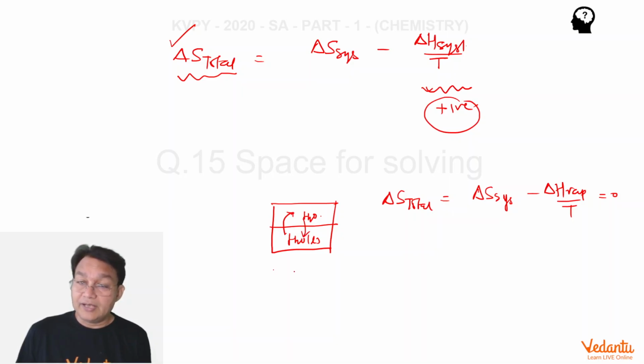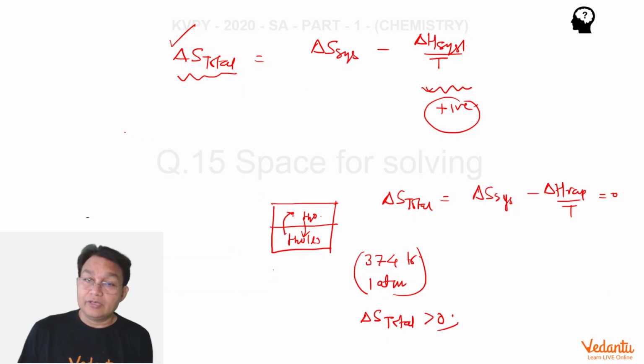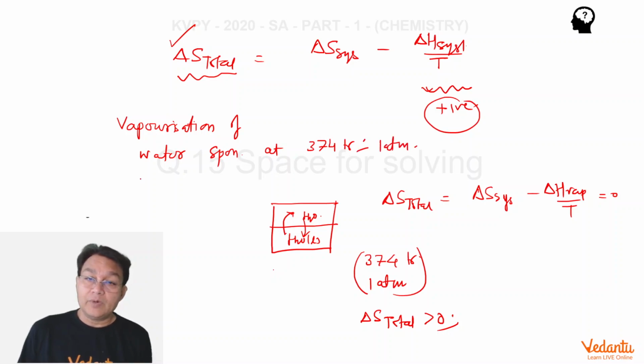But if you want to carry it out at 374 Kelvin and 1 atm, at this point delta S total is positive, greater than 0, and that is why the vaporization of water is spontaneous at 374 Kelvin and 1 atm, but it is non-spontaneous at 373 Kelvin and 1 atm.